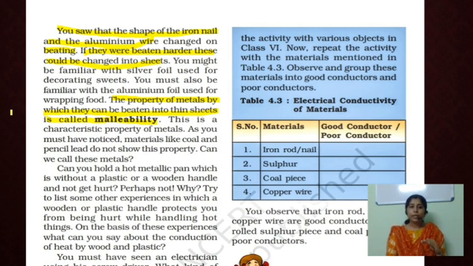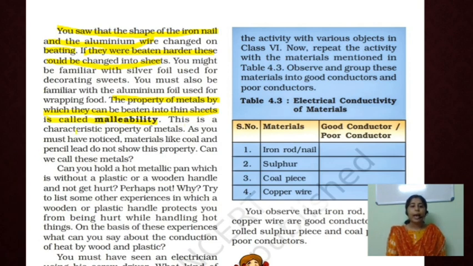And if they were beaten harder, they become thin sheets. The property of these metals by which they can be beaten into thin sheets is called malleability. What is called malleability? The property of metals by which they can be beaten into thin sheets is called malleability.